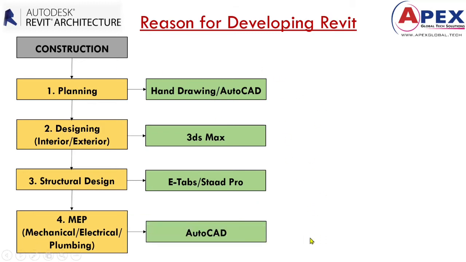There is a major disadvantage in this approach, because for planning we needed separate software, and for interior and exterior design we used different software.